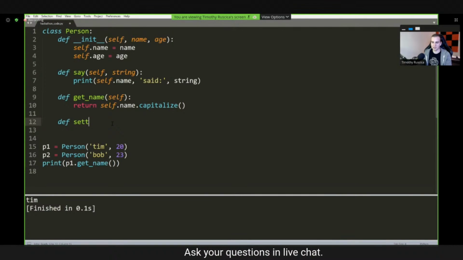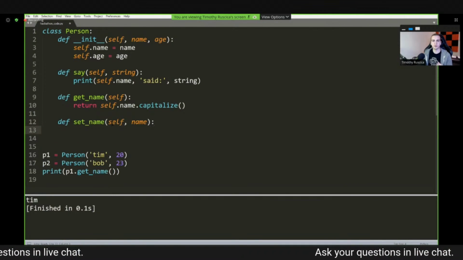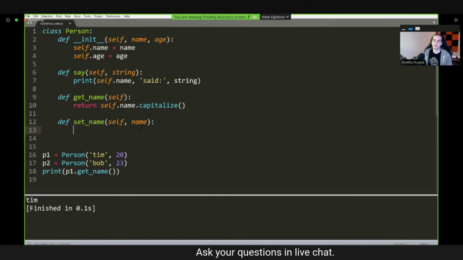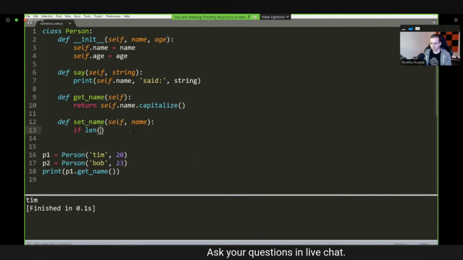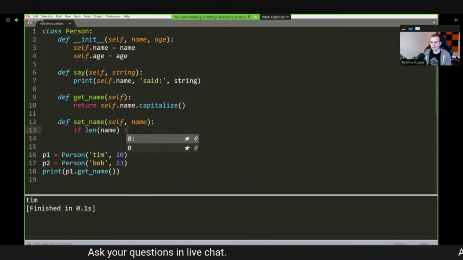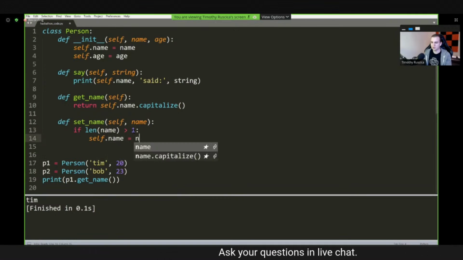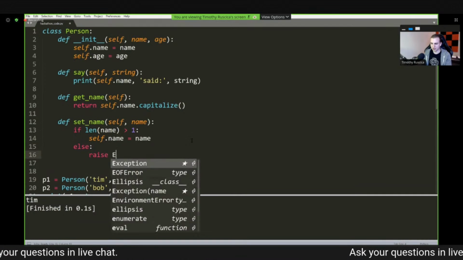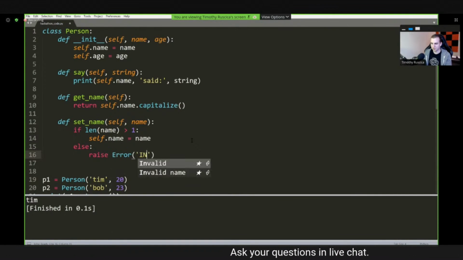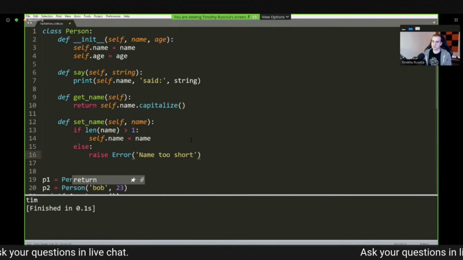Now I'm going to define a setter. I'm going to say def set_name. And here it's going to take self and it's going to take a name. Now what I'll do in here is I'll make sure that the name that's being passed in is more than 1 character in length. I keep messing that up. So first we'll say if the len of name is greater than 1, then we'll go ahead and say self.name is equal to name. So we'll update that instance's name. Otherwise, we'll raise an error and we'll just say name too short, like that. And that's all we really need to do inside of this setter.